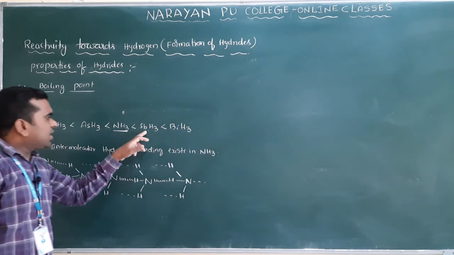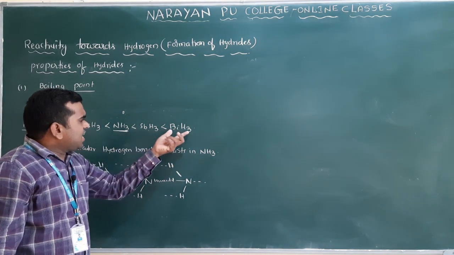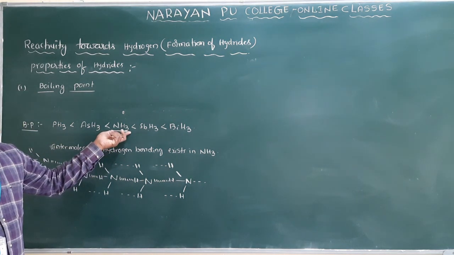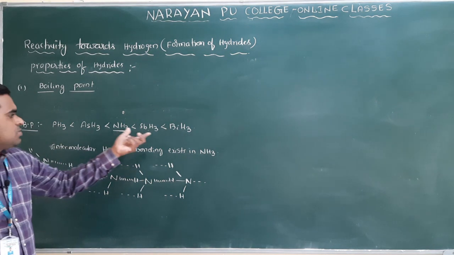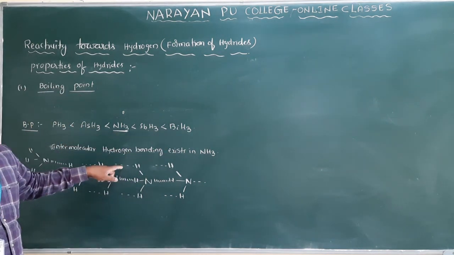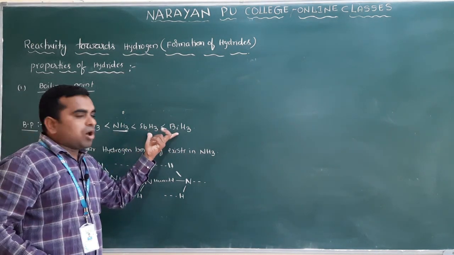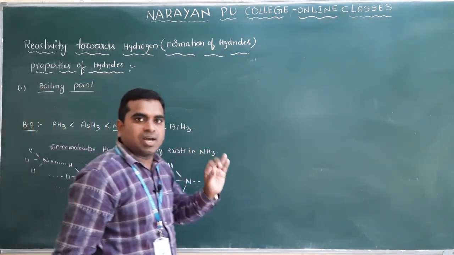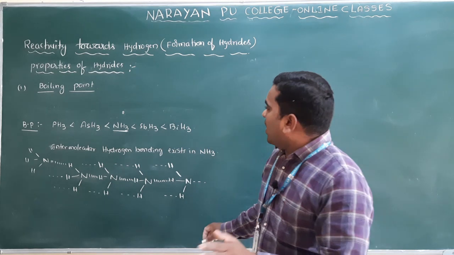Clear? But compared to SbH3 and BiH3, ammonia has a lower boiling point. Why? Because here van der Waals forces dominate hydrogen bonding. So these two molecules have higher boiling points than ammonia. This is about boiling point.